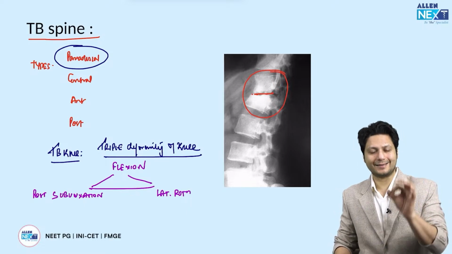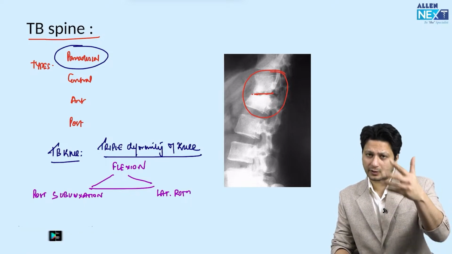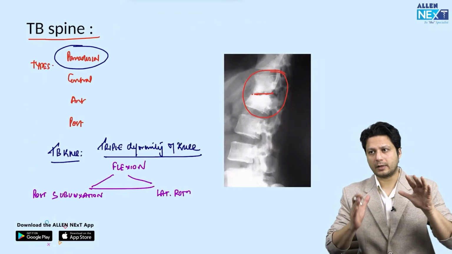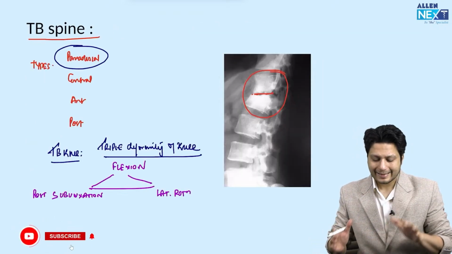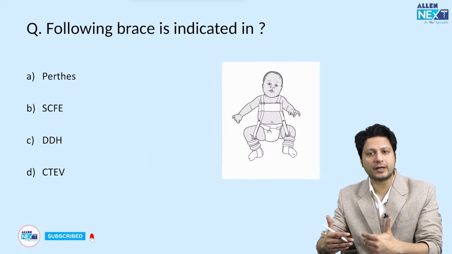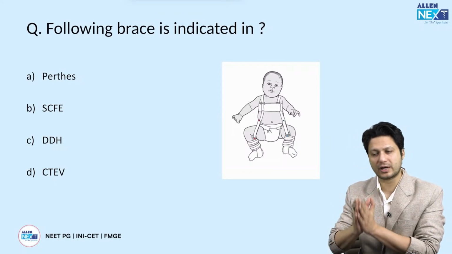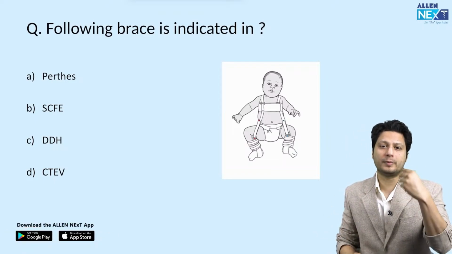If they ask anything related to the TB knee, then this is your question. All right. So that was one segment of the question solved. That means asking about tuberculosis. The second segment is the identification of the braces, right? What are the common braces, the common splints which are used in orthopedic practice? That could be asked from you.